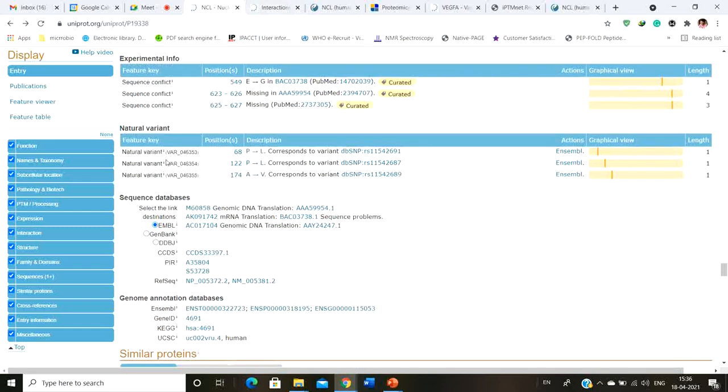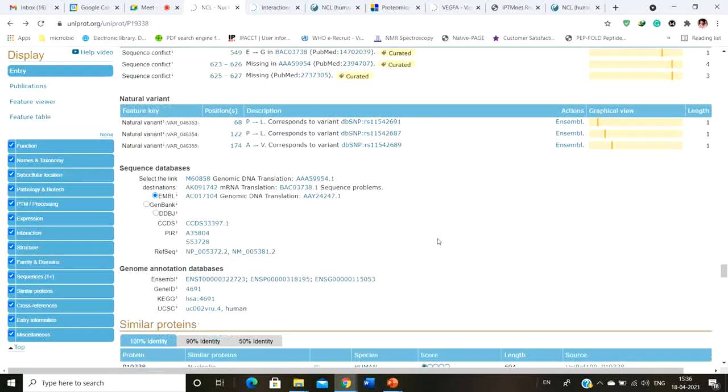For example, you have a natural variant. In a natural variant, this isoform is different. How is it different? At the 60th position, the proline is replaced by a leucine. At the 122nd amino acid, the proline is again replaced by a leucine, and in the 174th, in this particular variant, the alanine is replaced by a valine. So these are the kinds of mutations that have taken place. These three are the isoforms that are generally found for this particular protein.